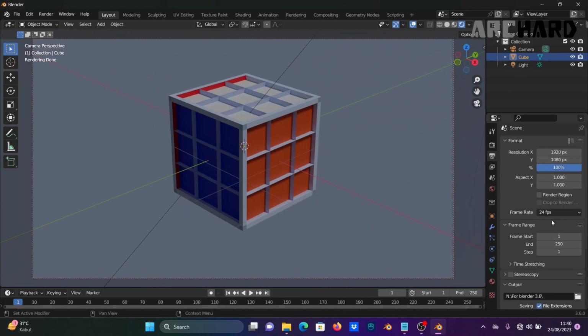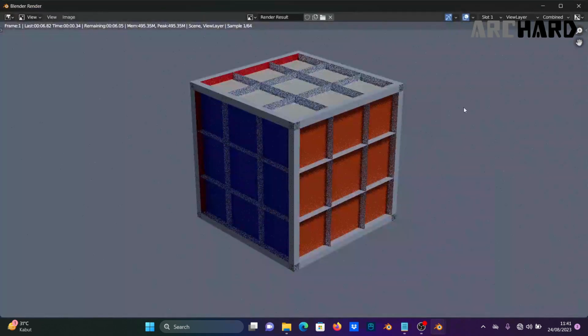Okay, that step is finished. The next step is render. How to render? You can go to the render tab. Click the render tab, then click Render Image. The cube is being rendered. Okay, the render has finished.